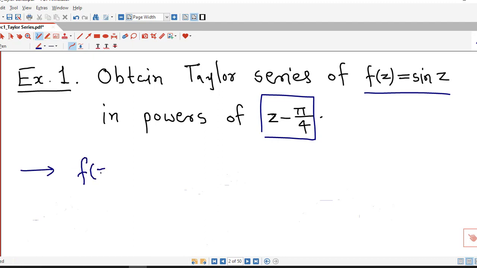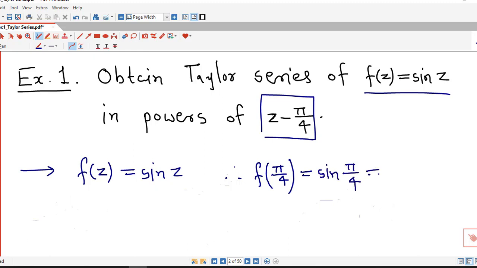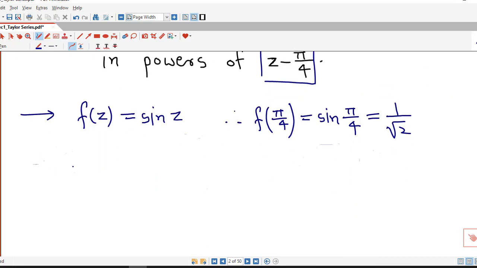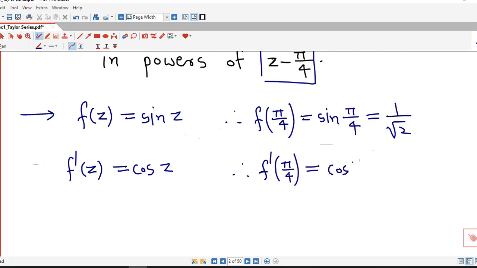So here f of z is sin z. We also require the value of sin z at the point pi by 4. So f of pi by 4 is sin pi by 4, and the value of sin pi by 4 is 1 by root 2. Then the first derivative: we know that the derivative of sin z is cos z. So the first derivative at pi by 4 is cosine of pi by 4, which is also 1 by root 2.